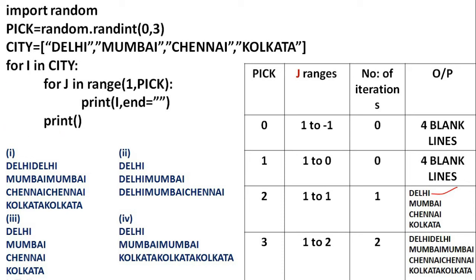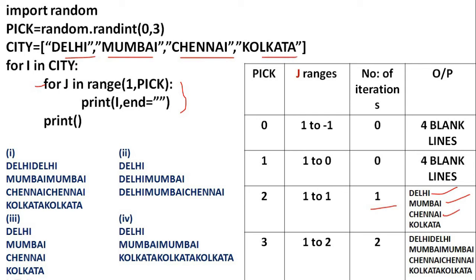What is the next value of i? It is Mumbai. Delhi is over. Then Mumbai. Again come to the inner loop. How many times this for loop will execute when pick is equal to 2? Once. So again it will print Mumbai once. Again new line. Then go for Chennai. Chennai will be printed once. Then go for the next value for i.